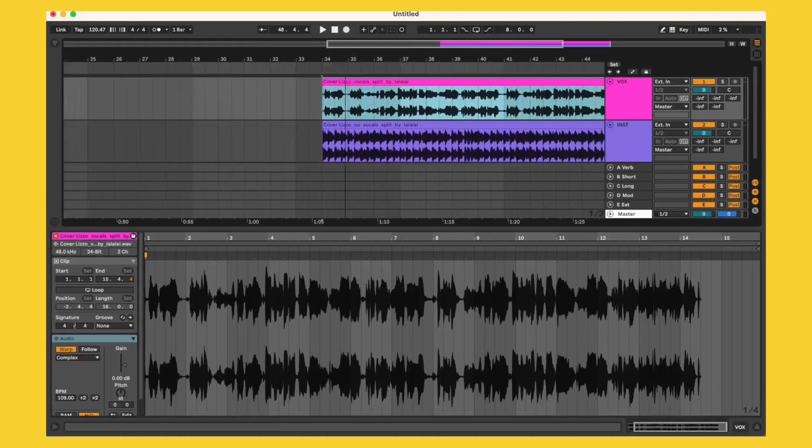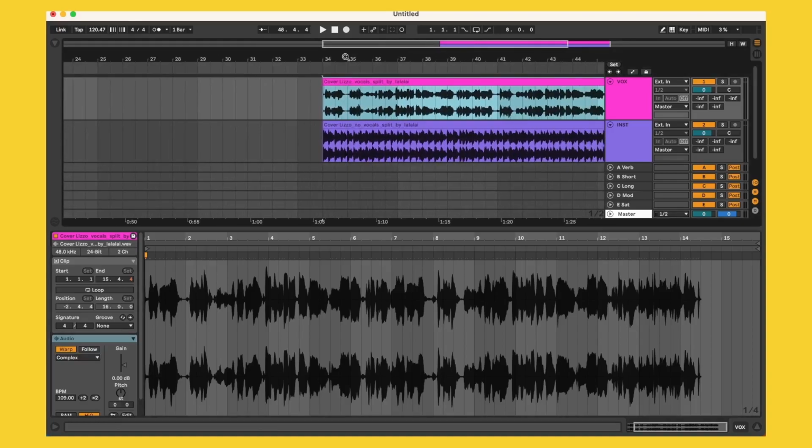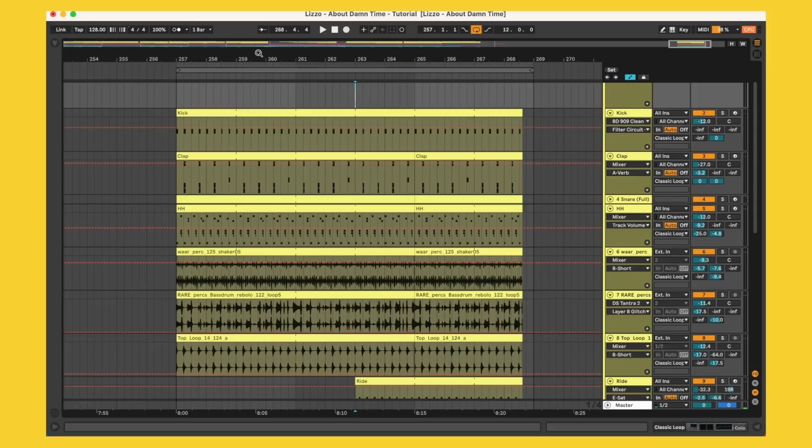So now that this is all set up, we can actually build the track around this. And this is where things get a bit more fun and creative. And what we're going to start with is the drums. So let's dive into it. All right, so next let's take a look at the drums.